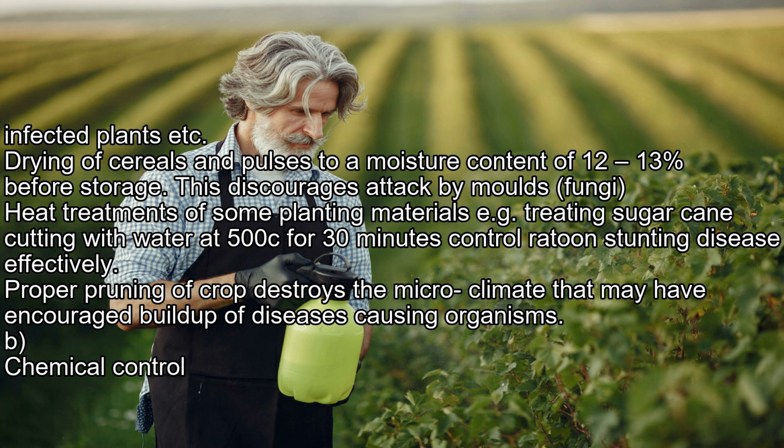Drying of cereals and pulses to a moisture content of 12-13% before storage discourages attack by mold fungi. Heat treatment of some planting materials, e.g., treating sugarcane cuttings with water at 50 degrees for 30 minutes, controls ratoon stunting disease effectively. Proper pruning of crops destroys a microclimate that may have encouraged buildup of disease-causing organisms.